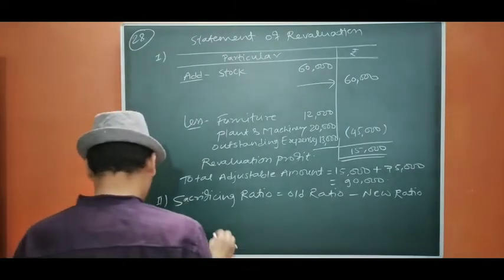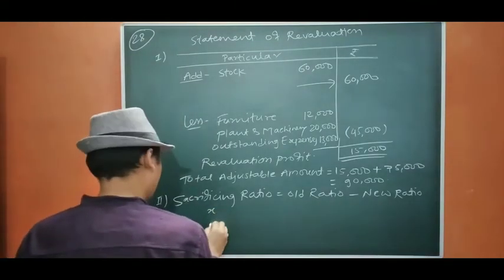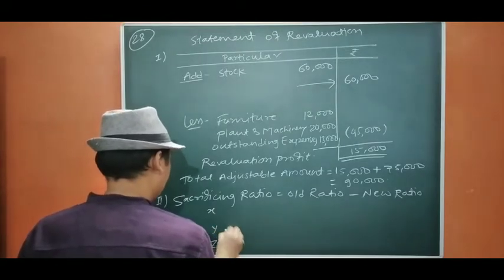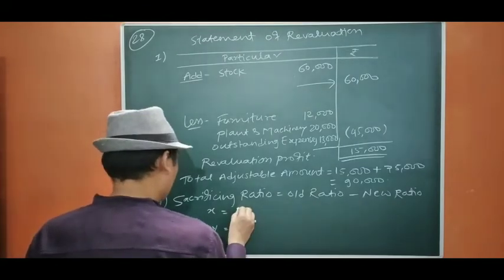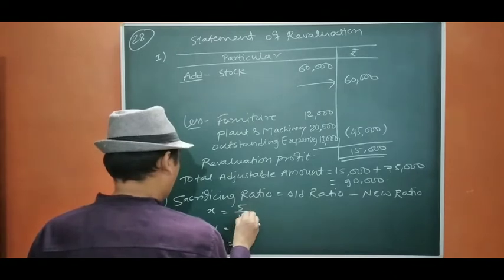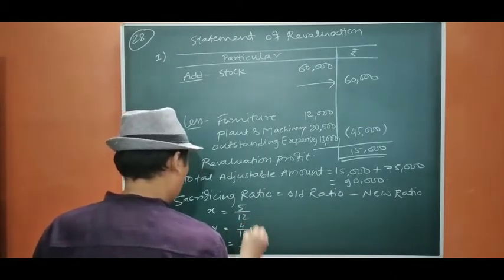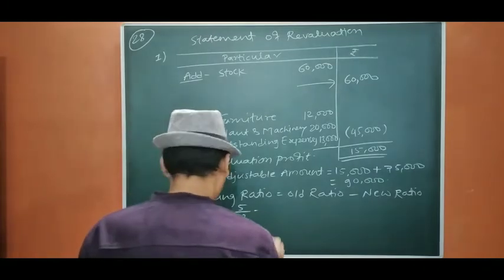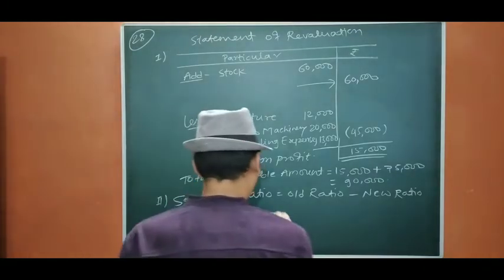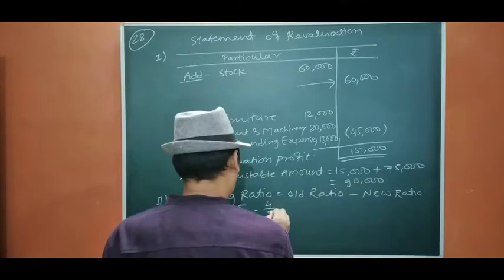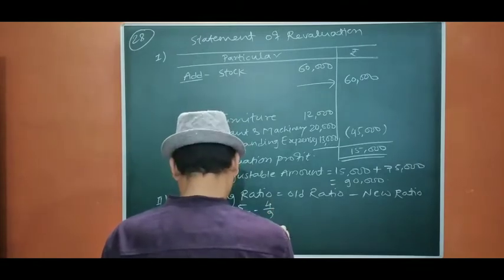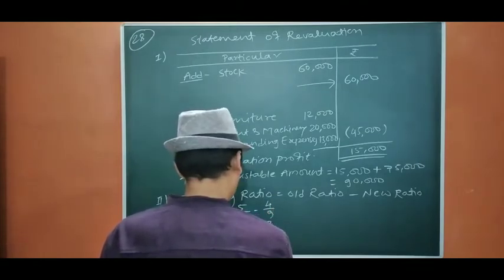In that x, y, z. The previous ratio was 5 by 12, 4 by 12, 3 by 12. Okay. Now the new ratio is 4 by 9, 3 by 9, 2 by 9.